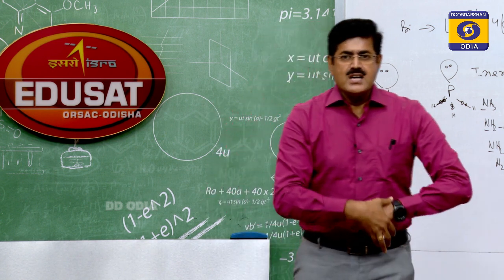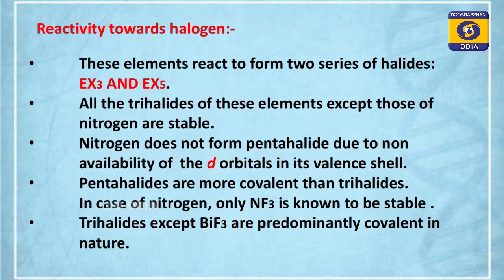Coming to other properties, all the trihalides of these elements except those of nitrogen are stable. Nitrogen trihalides are unstable except NF3. Nitrogen trifluoride is stable. NCl3, NBr3, NI3 are unstable and they explode. It is given here: nitrogen does not form pentahalide due to non-availability of d orbital in its valence shell. It is also displayed on your TV screen. I have already discussed this. Pentahalides are more covalent than trihalides.